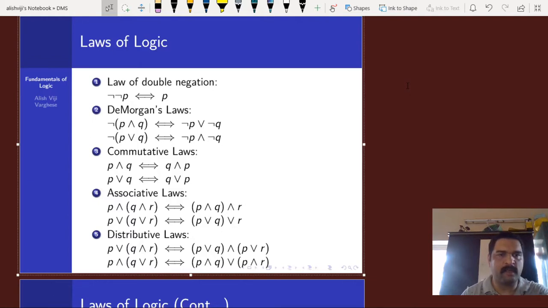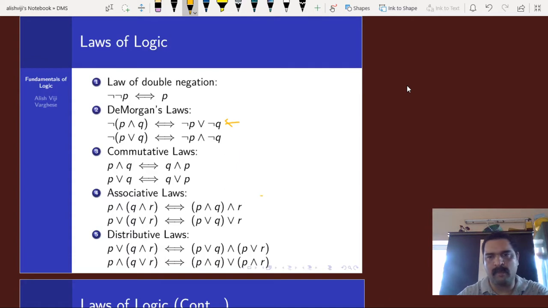Then De Morgan's law, in which the first one is verified by us in our previous slide, and the second one is also another form of De Morgan's law. And observe one thing: the second law is nothing but the dual of the first one. The second one is obtained by replacing and with or, and or with and. Then commutative laws: the operations and, or are commutative.